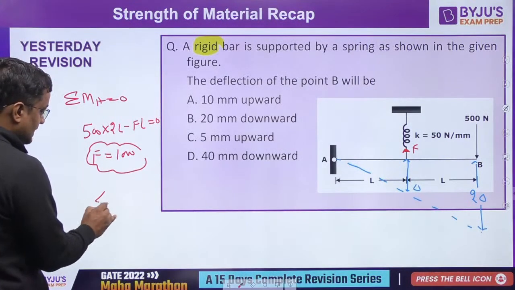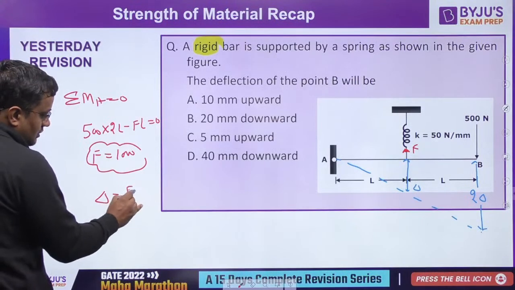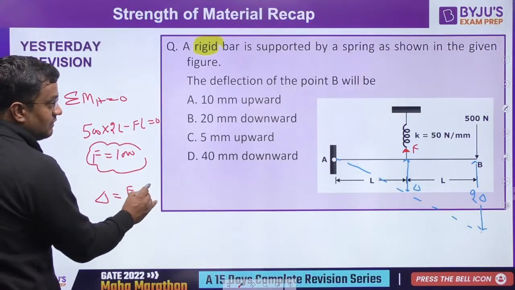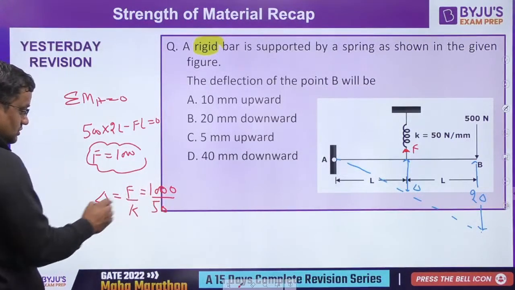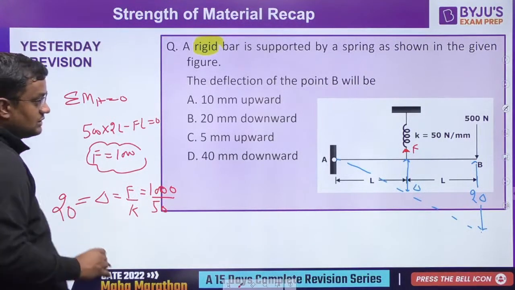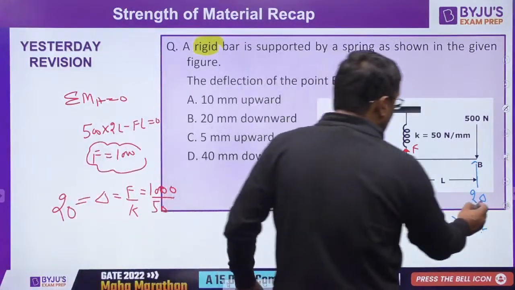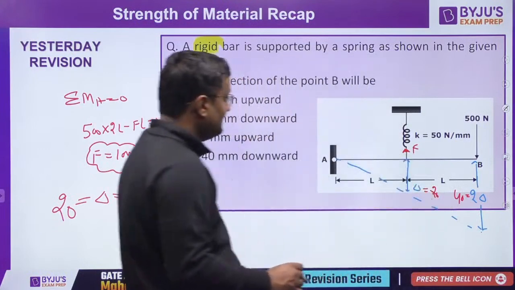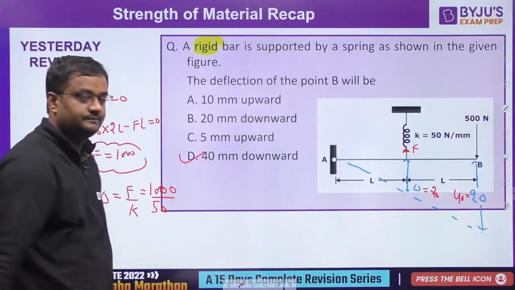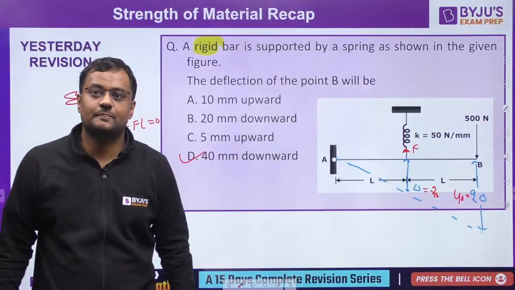So deflection delta is equal to P by K or F by K. So that will be 1000 by 50. The zeros cancel. It will be how much? 20. So delta is 20. Then 2 delta here is 40 mm. Since B is asked, it is 40 mm downward. Got it or not, guys?